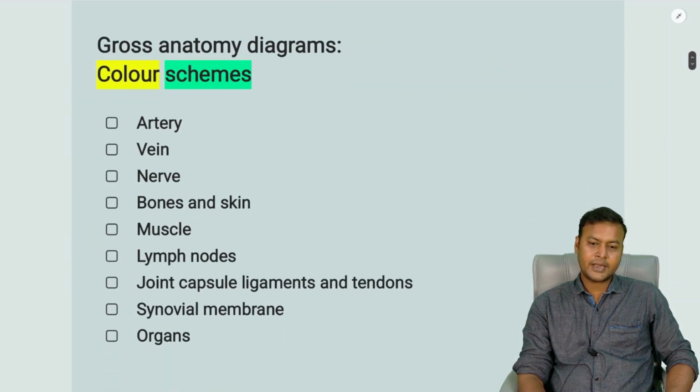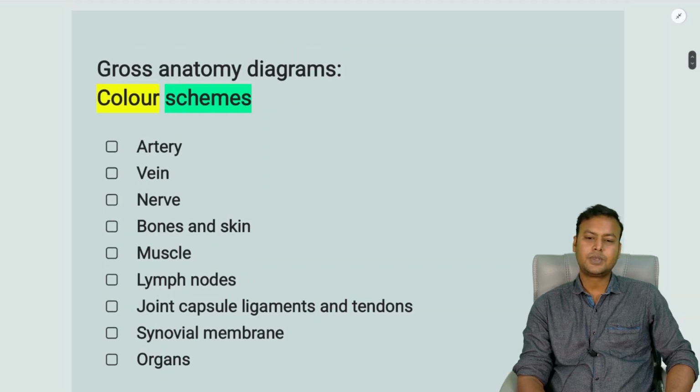Before that, I want to tell you certain features. When you open your book, you will find a large number of diagrams in your anatomy book. Diagrams are an essential part so that you have an idea of the structure of the organ.